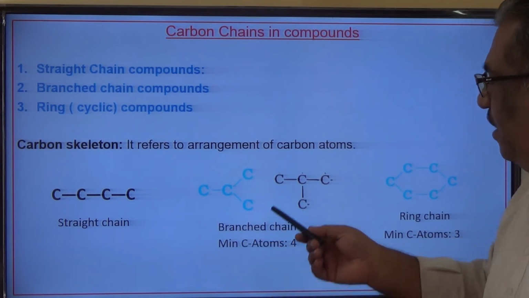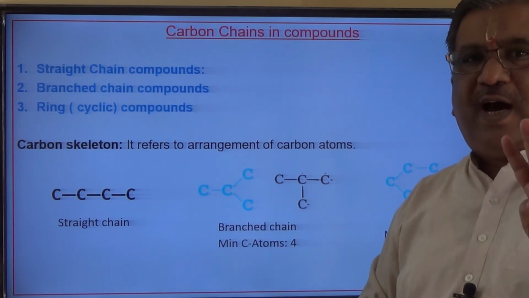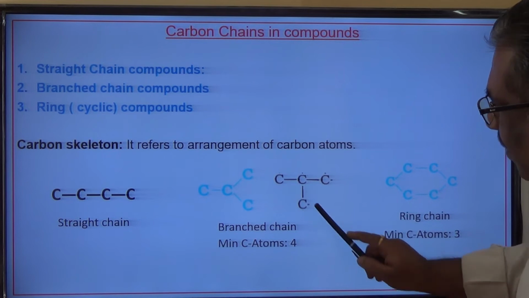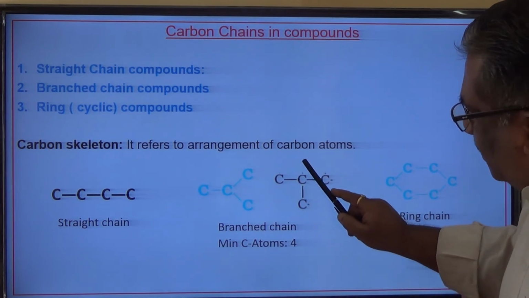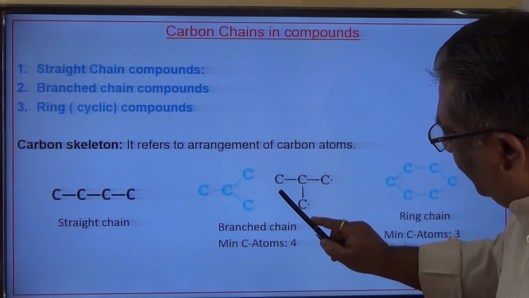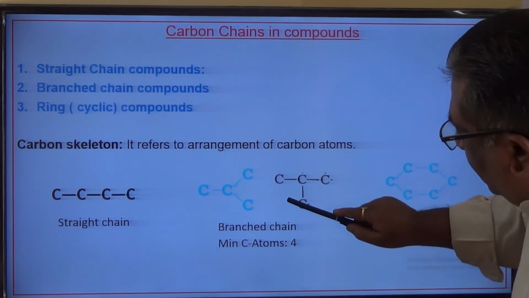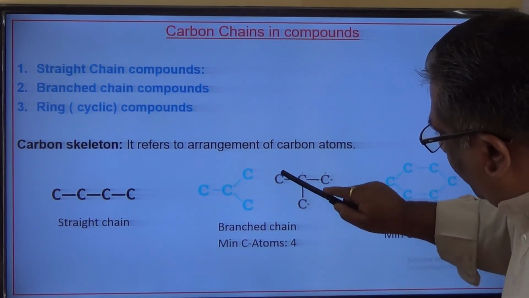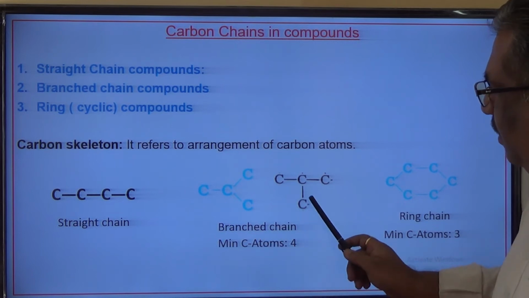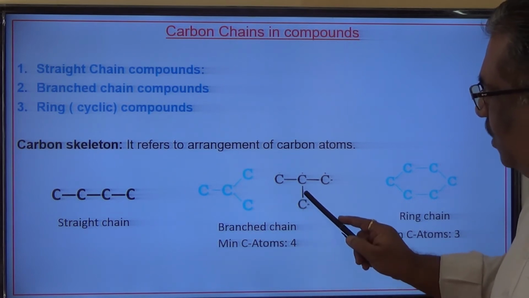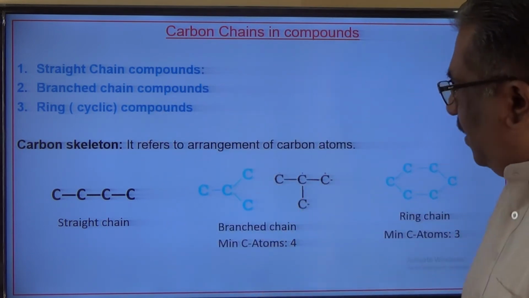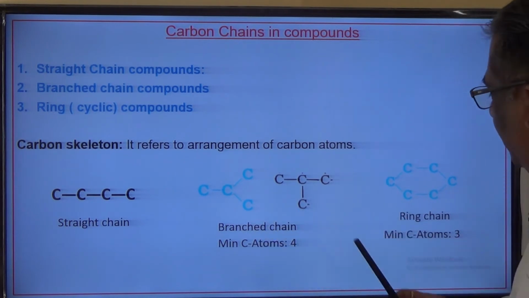And for the branched chain, as I said, there must be a minimum of 4 carbon atoms in order to make a branched chain: 3 carbon atoms along a straight chain and 1 can take a branch. 1 carbon atom can be attached over here or on the top side. In that case, it is a branched chain. Suppose this carbon is attached over here. Is it a branched chain? No, because this is a straight chain, or if I read the carbons this way, that will become a straight chain only. Therefore, remember, the branches are attached somewhere in between the carbon chains. Remember, in between the carbon chains.